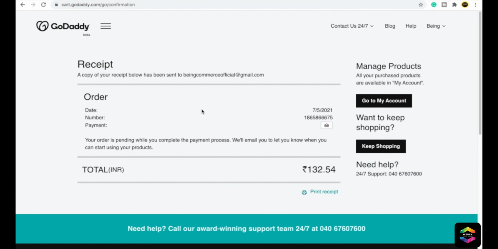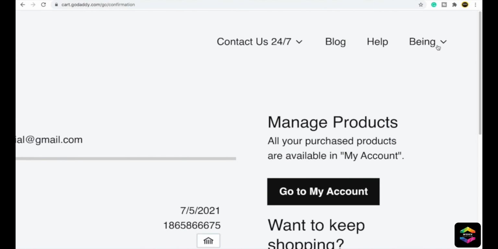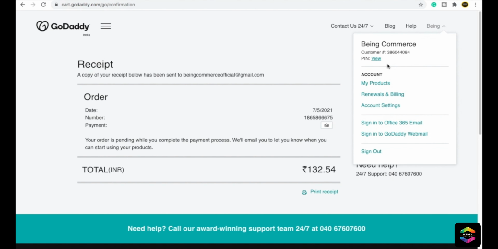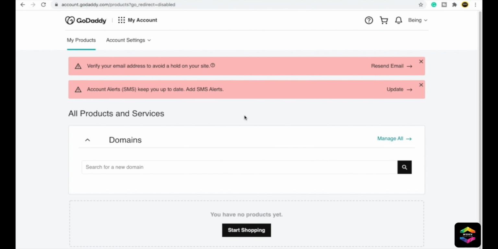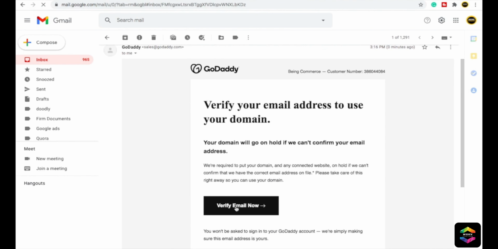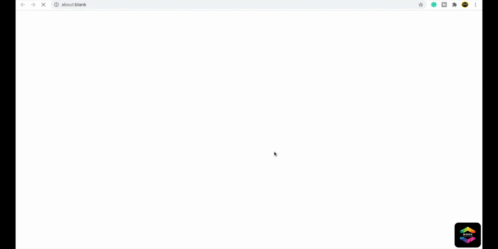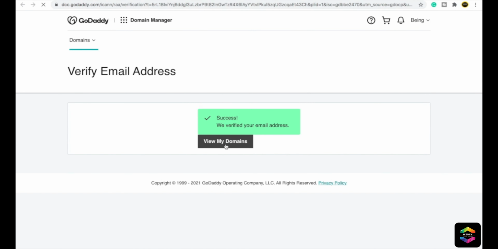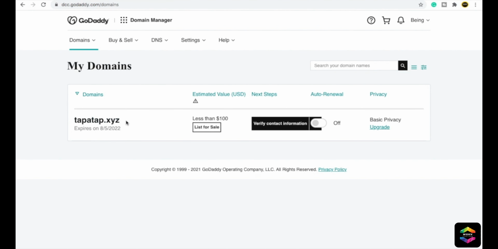For example, if you want to see this domain, you just need to click on your profile, just click here, then you will see my products. You just need to click on my products. After you come here, it will tell you to verify your email. So just open your email first, then come back here and first of all verify your email. Then you just need to click on view my domains. Then you will be able to see the domain which you have just purchased.